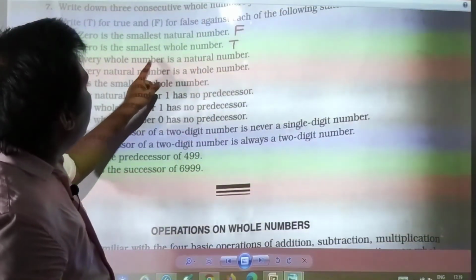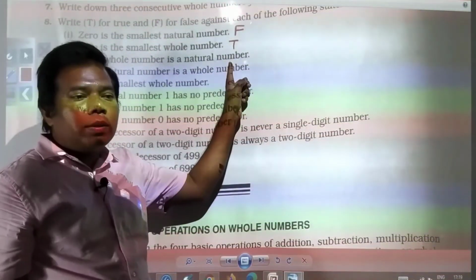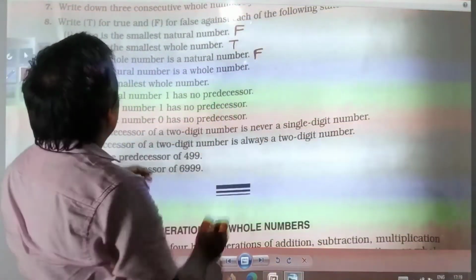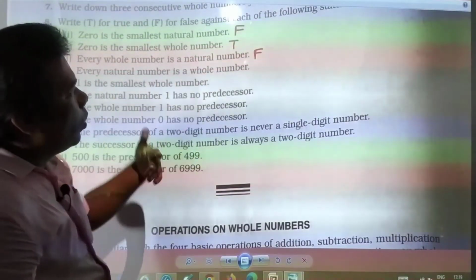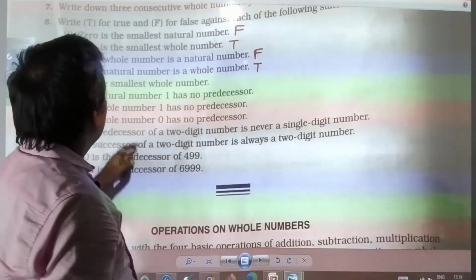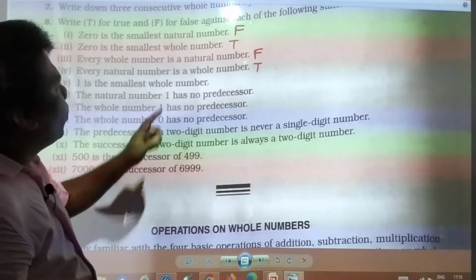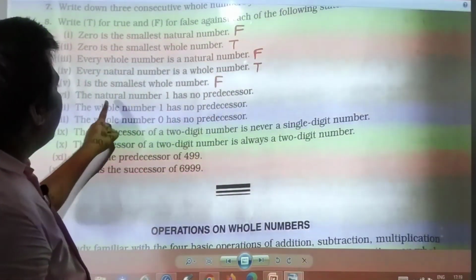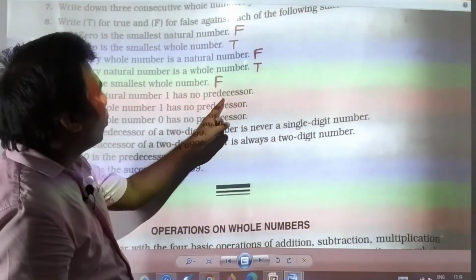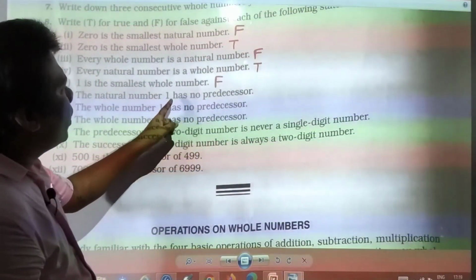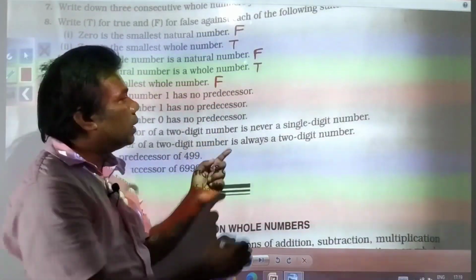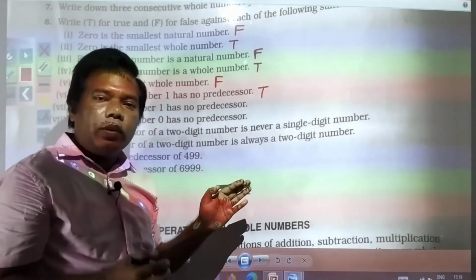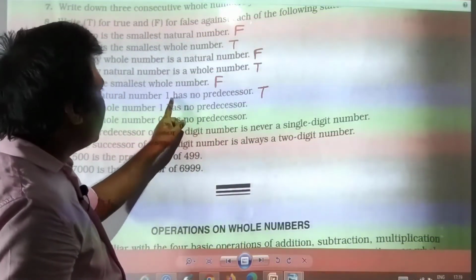Every whole number is a natural number. That is false because 0 cannot be said to be a natural number. Every natural number is a whole number. That is true. 1 is the smallest whole number. That is false because 0 is the smallest whole number. The natural number 1 has no predecessor. That is true because just before 1 we don't have a natural number. Natural numbers start with 1.